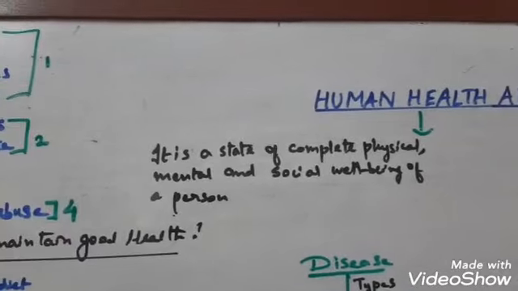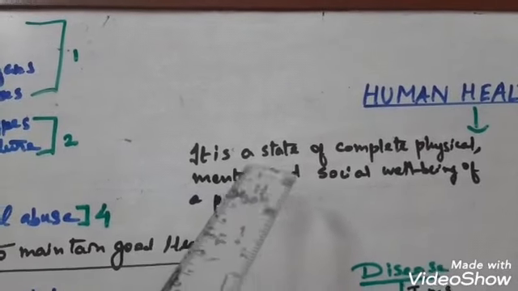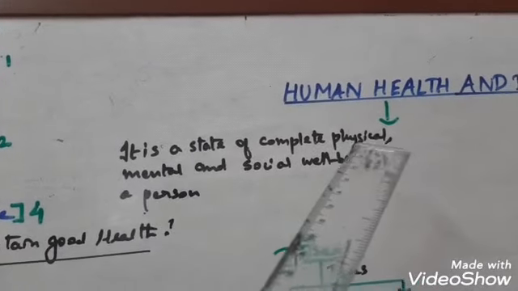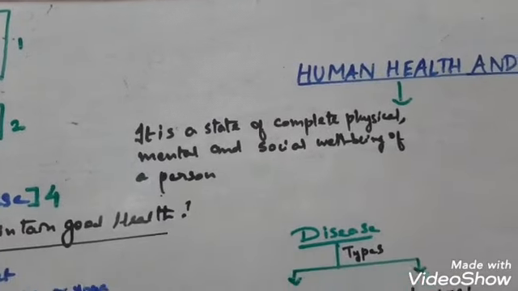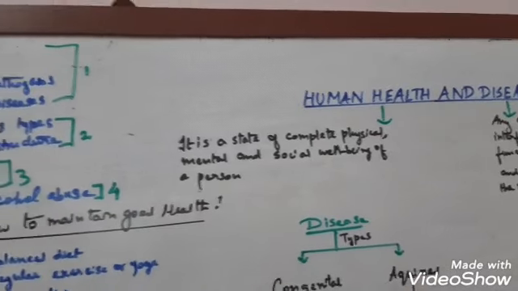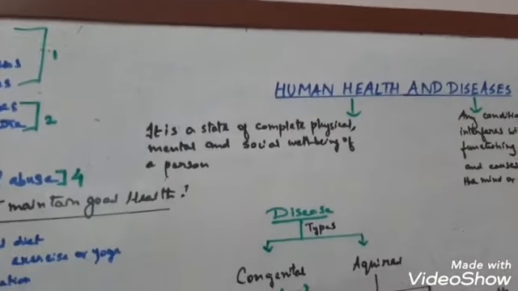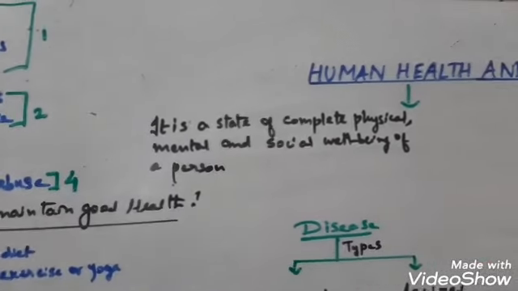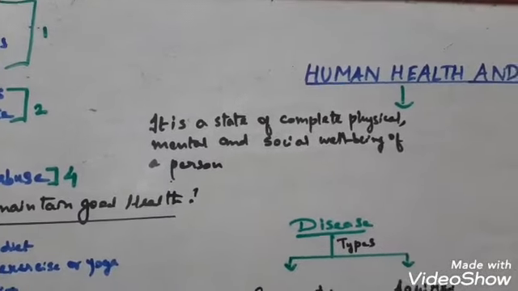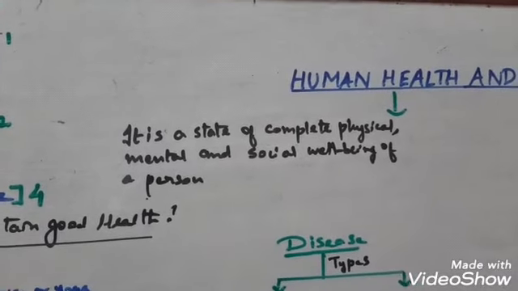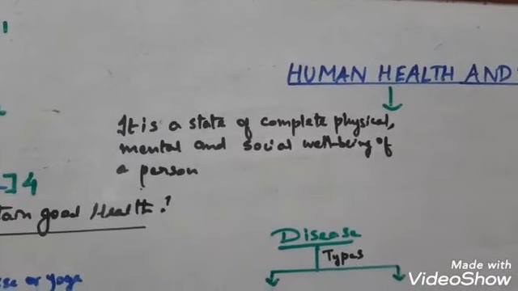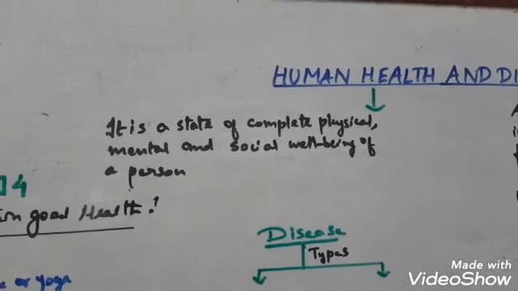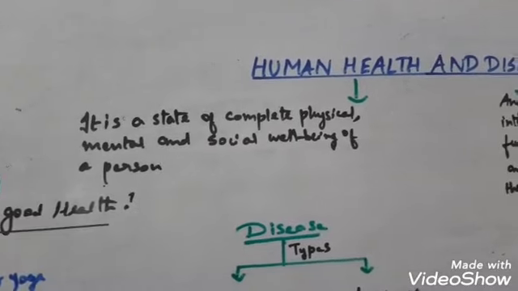What do you mean by health? According to WHO, the World Health Organization, health is a state of complete physical, mental and social well-being of a person. I hope you understood the definition. It means when a person is physically, mentally and socially sound, doing well with his physical health, mental health and social health, then only we can say that the person is healthy. Not only physical health is important, but also mental health and social health play an important role in the health of a person.